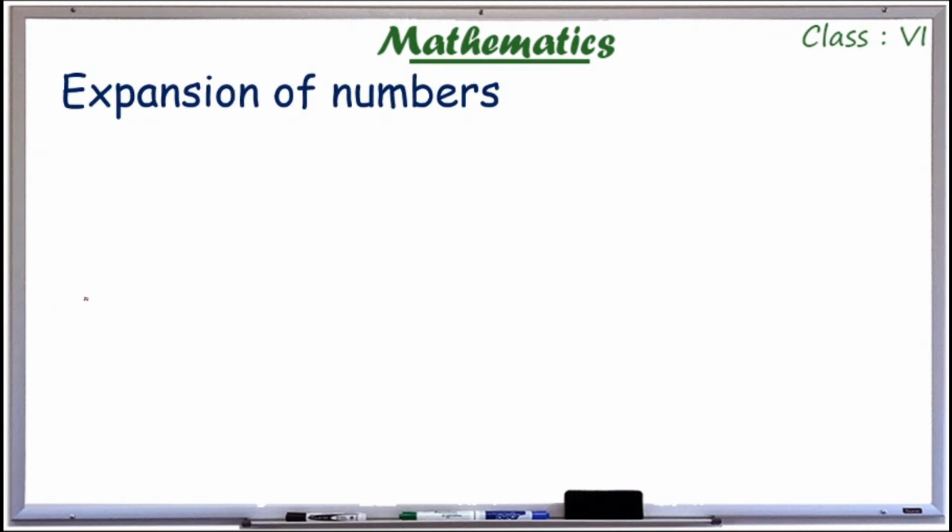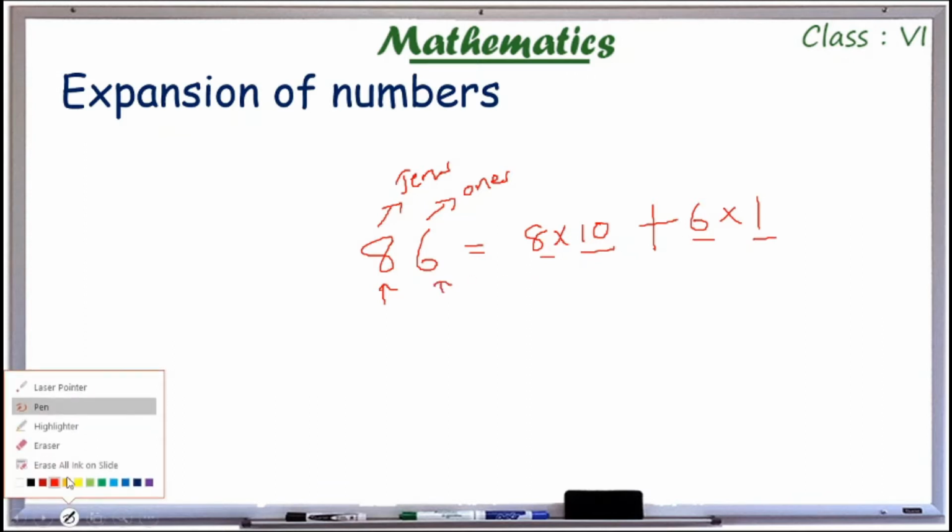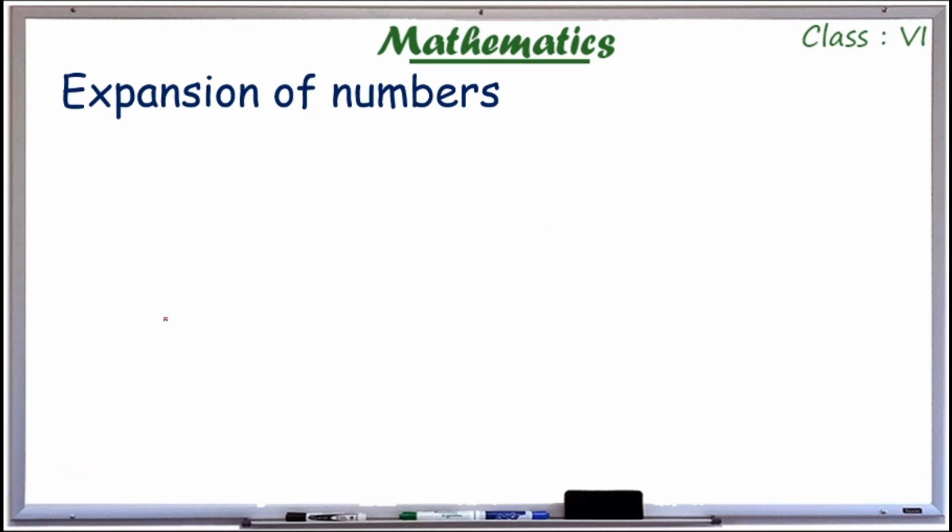So expansion of number. For example, we can write 86 as 6 lies in ones place and 8 lies in tens place. So I can write 8 into 10 plus 6 into 1. At tens place 8 is there and at ones place 6 is there. So we will study this in detail. We are going deep.